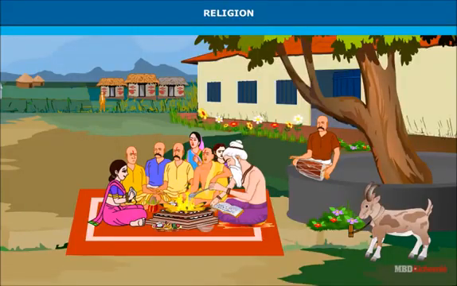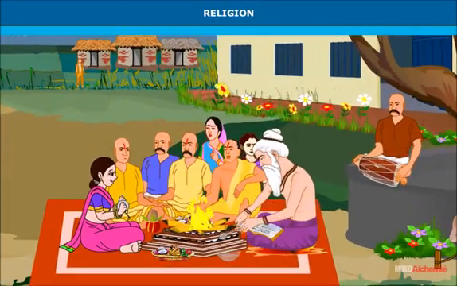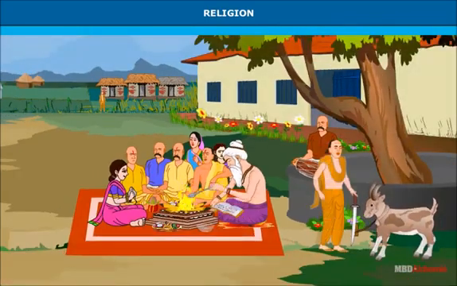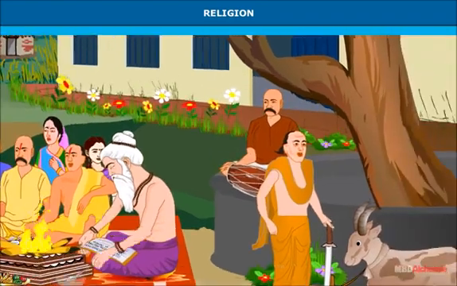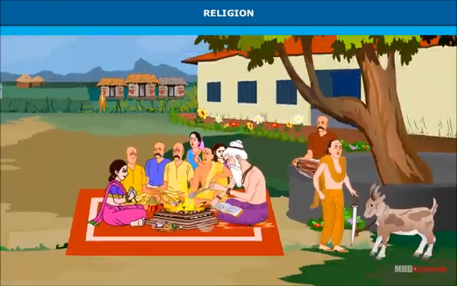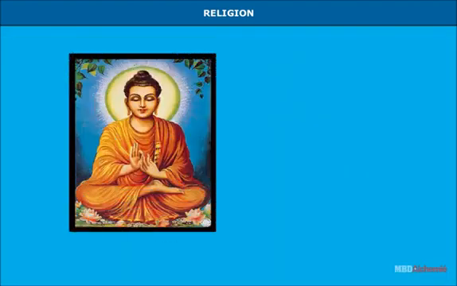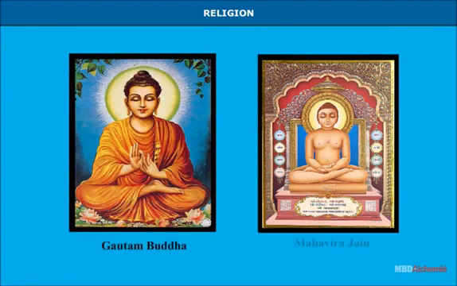Religion. Brahmanism was the prevalent religion. The Brahmins performed all the rituals and ceremonies in Sanskrit, a language not understood by the common people. The common people could not afford the expensive rituals. This paved the way for the rise of Buddhism and Jainism.